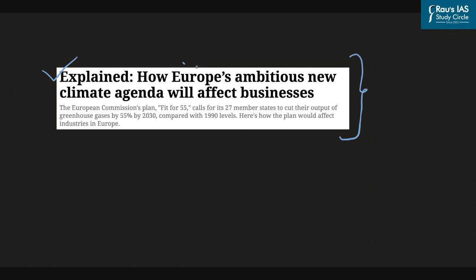However, that is not a cause of concern for us who are preparing for UPSC. The only thing that is important for us here is to know the name of the plan. So here the name of the plan is Fit for 55. So this is what the plan that has been unveiled by the European Union is known as. And in the preliminary examination, you can be asked a very simple question as to the term Fit for 55, sometimes seen in the news, is related to which of the following. And the correct answer in that case would be European Union.